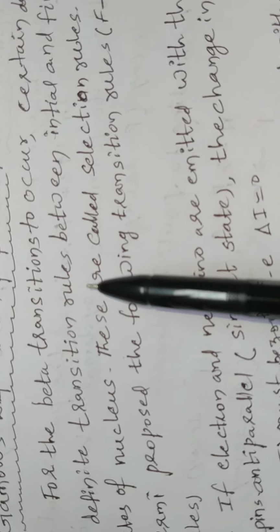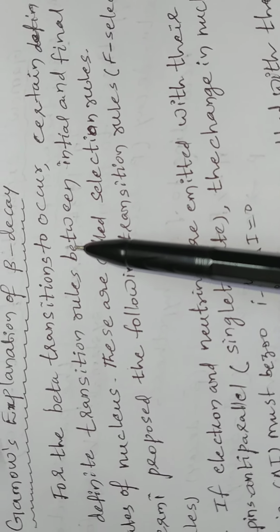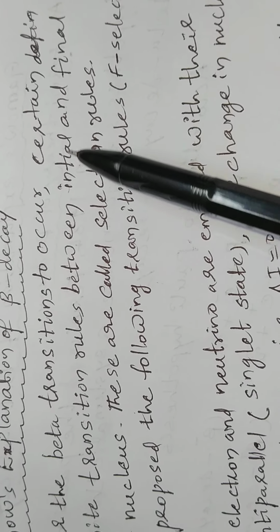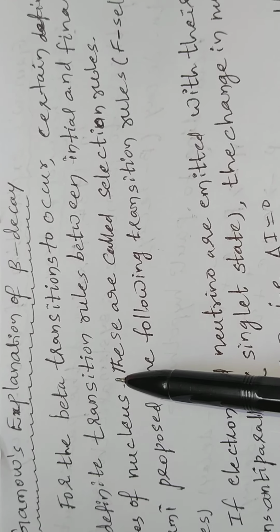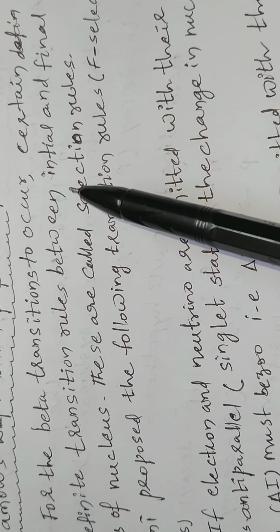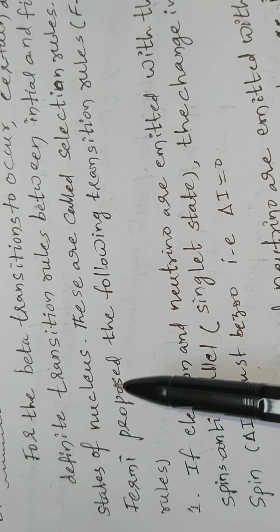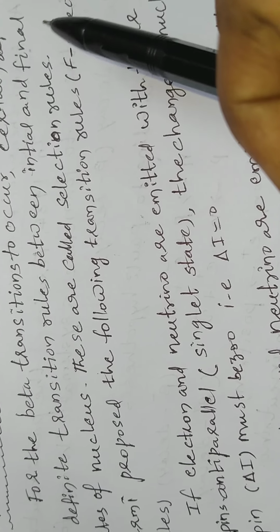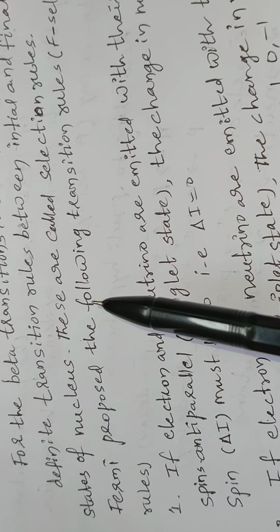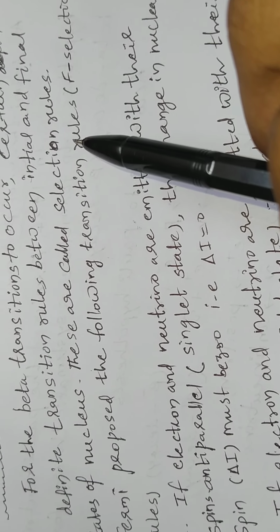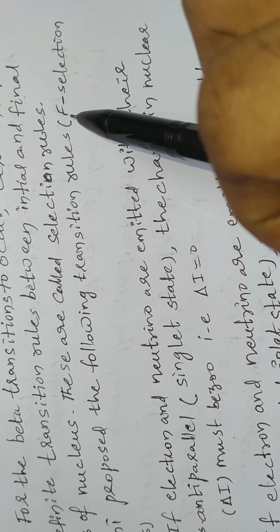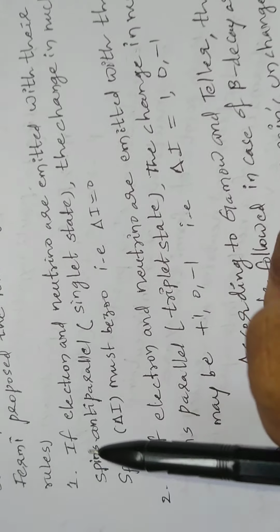For beta transitions to occur, certain definite transition rules between initial and final states of the nucleus must hold. These are called selection rules or transition rules. Fermi proposed the following transition rules, called Fermi transition rules or Fermi selection rules, represented by F selection rules.